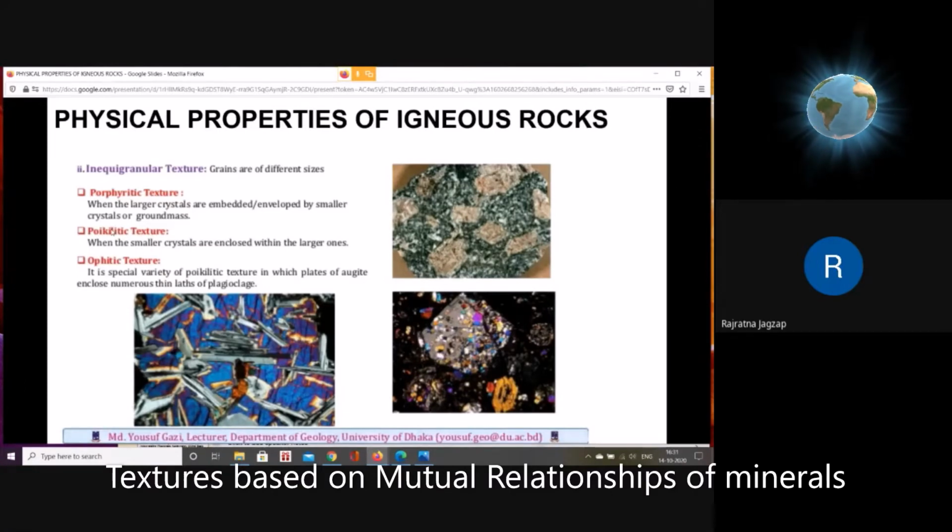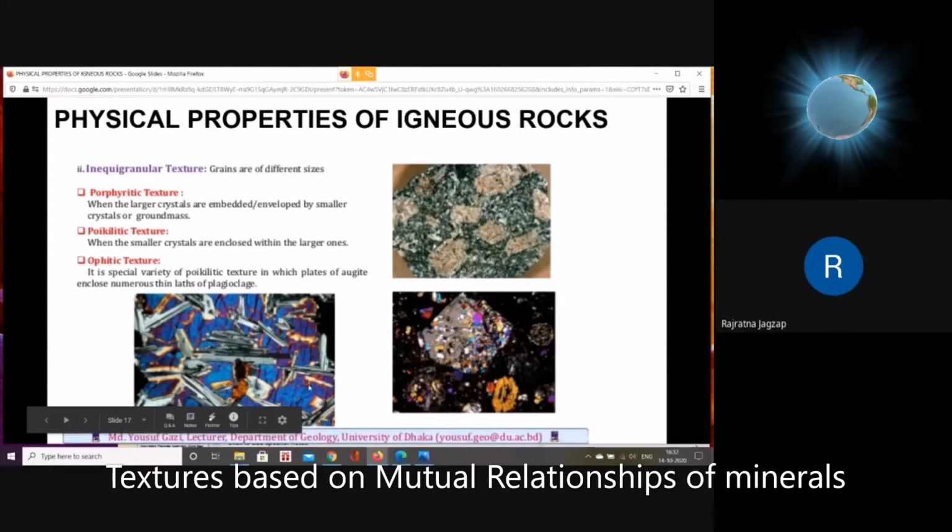Poikilitic is a generalized term. It does not mention any mineral. It just says that large crystals, the blue colored one, are enclosing inside them these gray colored minerals.